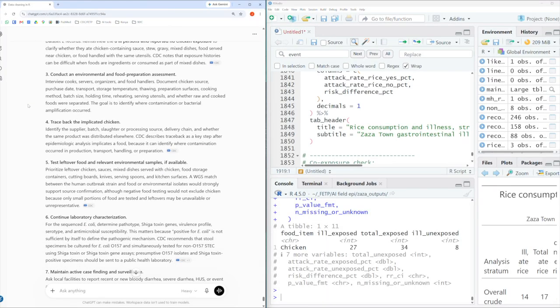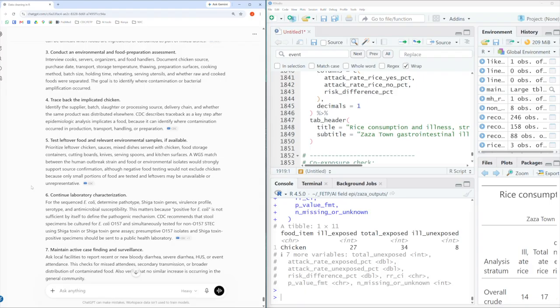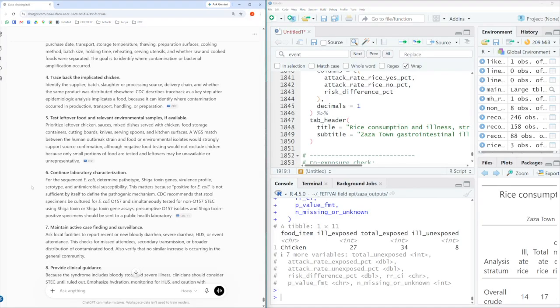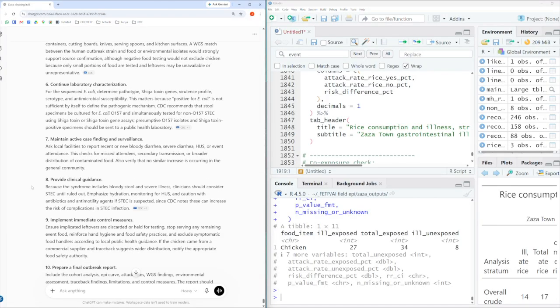Recommends doing an environmental assessment, potential trace back of the implicated chicken, as well as testing leftover food, if it's available, to see if it has the causative organism detected. Additionally, it recommends that even though we did the sequencing in this example, that we should still do the toxin testing and the serotype and toxin testing.